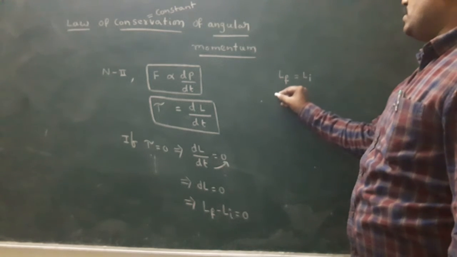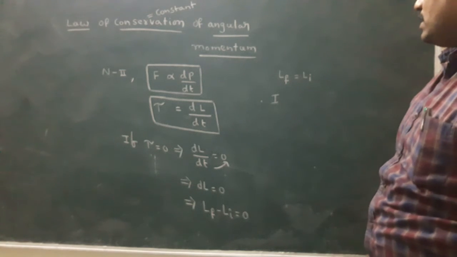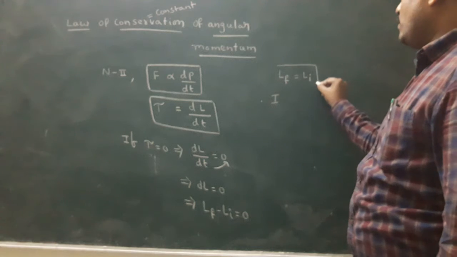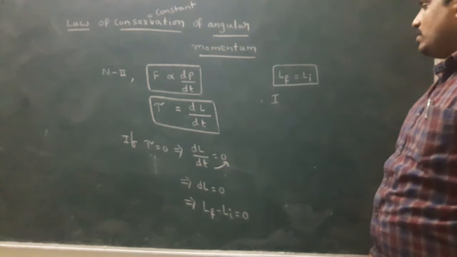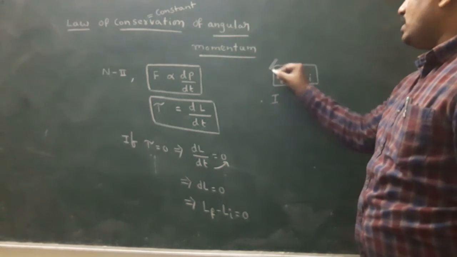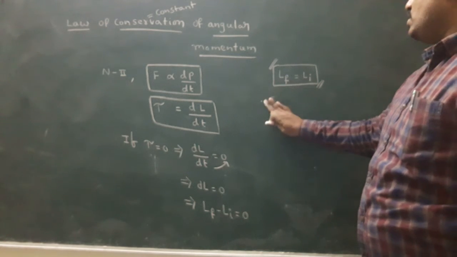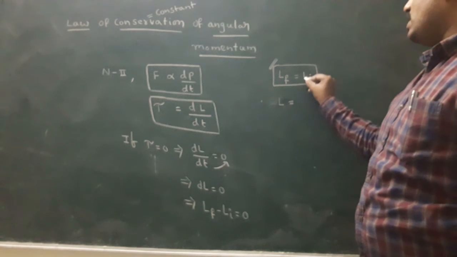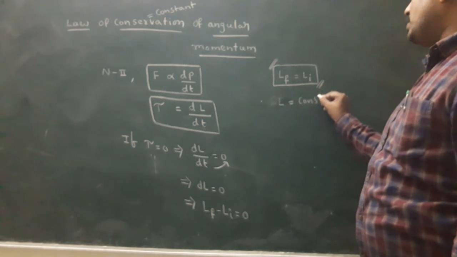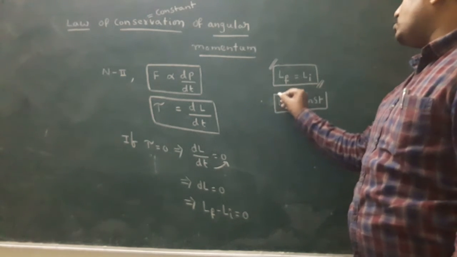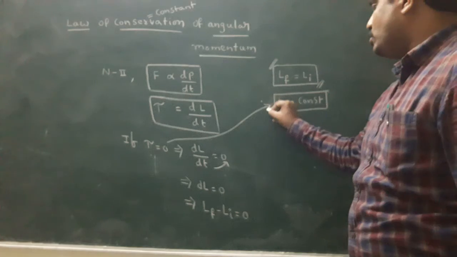Final angular momentum equals initial angular momentum. Whatever it was initially, it is the same finally. That means L is constant. Simply, L does not change when the external torque acting on the body is 0.